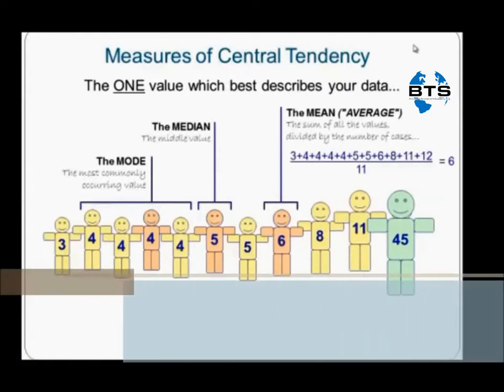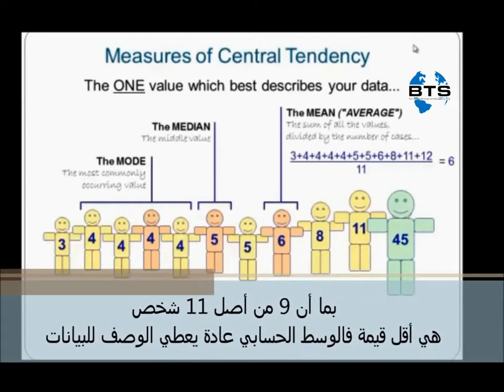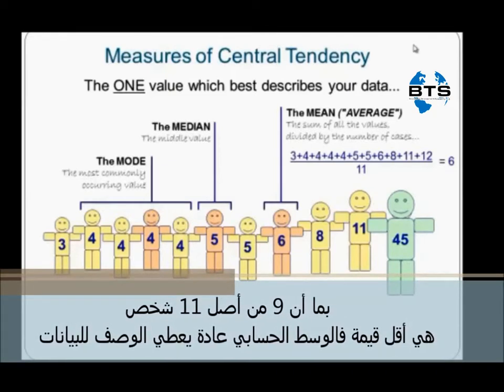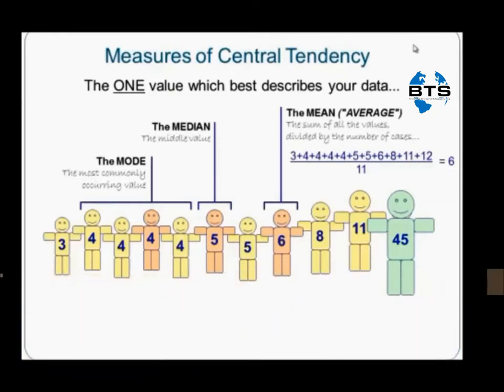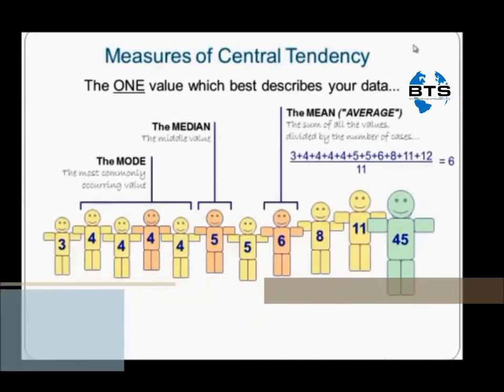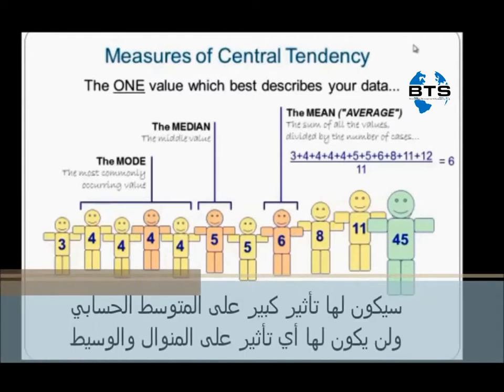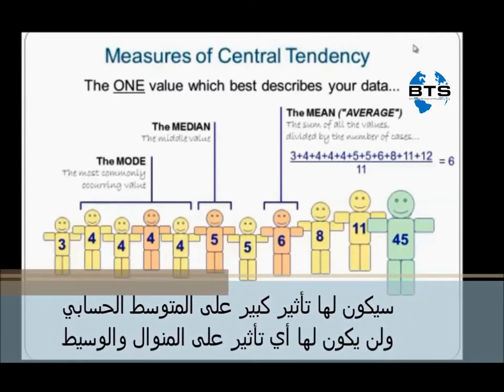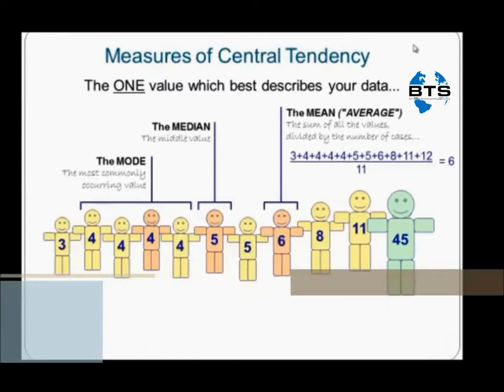Now since 9 out of 11 scores are below this value, the mean average no longer gives an accurate representation of the data. Therefore, if you have extreme high or low values in your data set, they will have a big impact on the mean value, but will have no effect on the median or the mode average.